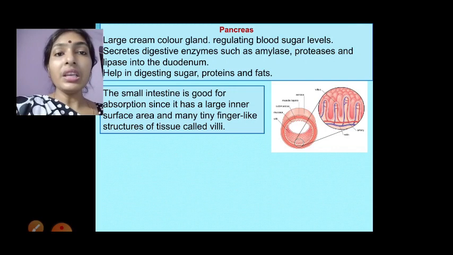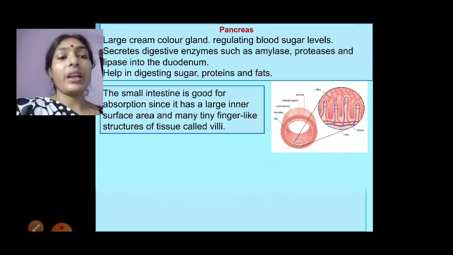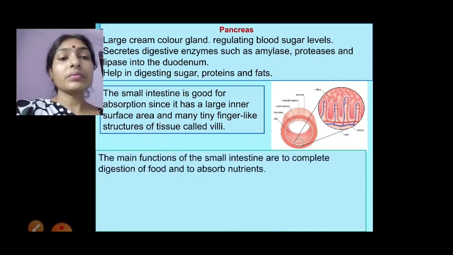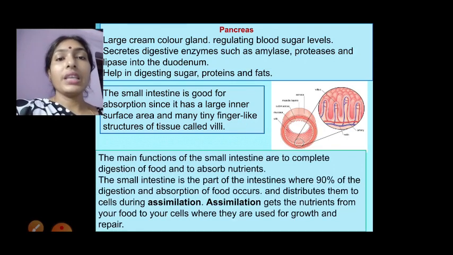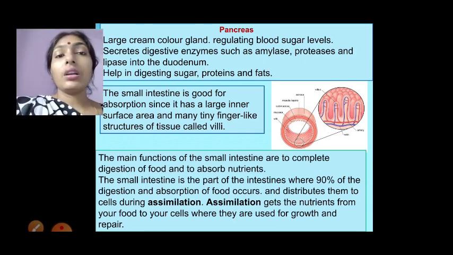These villi help the digested food to get absorbed into the body. So we can say the main function of the small intestine is, first, to completely digest the food and then absorb the food nutrients into the body.